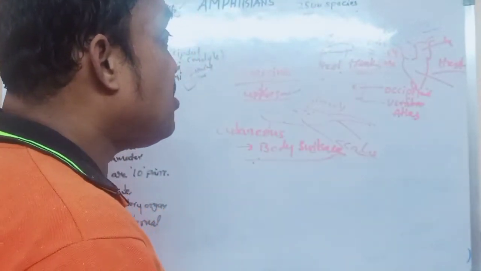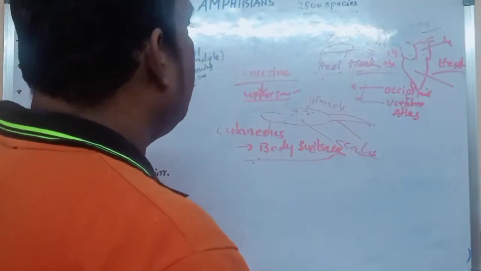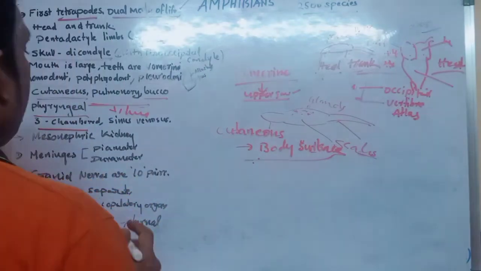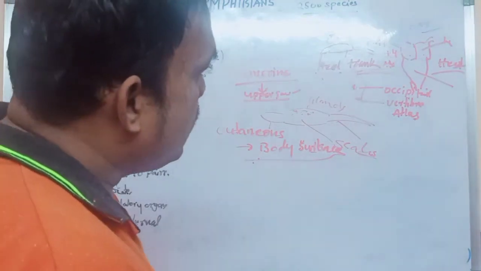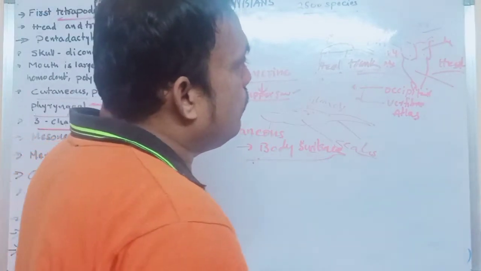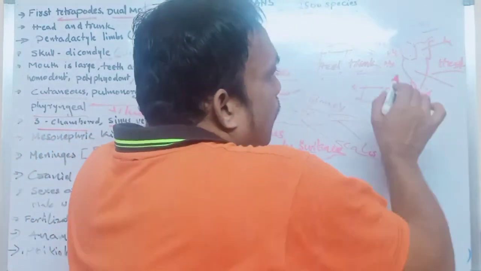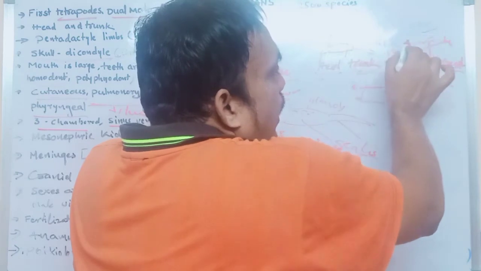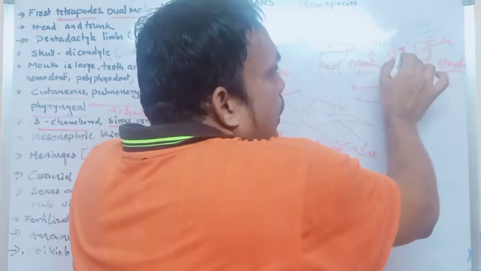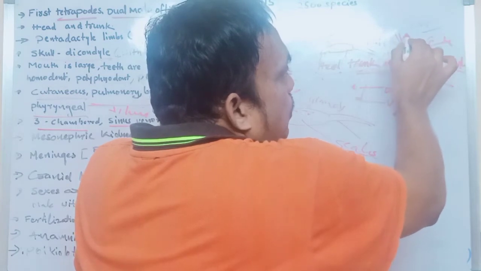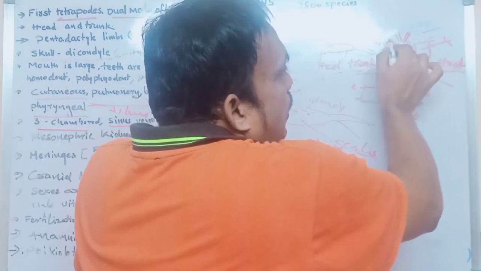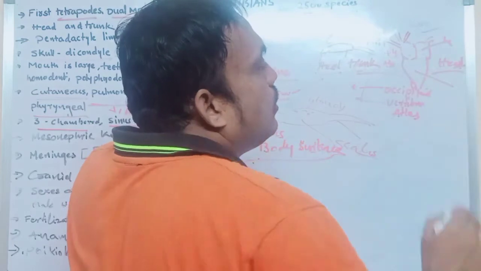But what do we call this heart? This heart we can call sinus venosus. Sinus venosus means what? The blood enters through three veins.